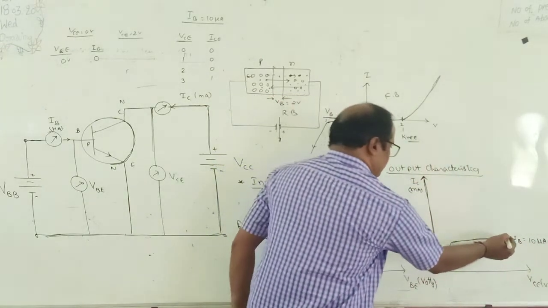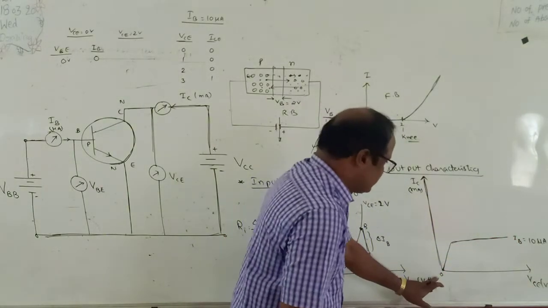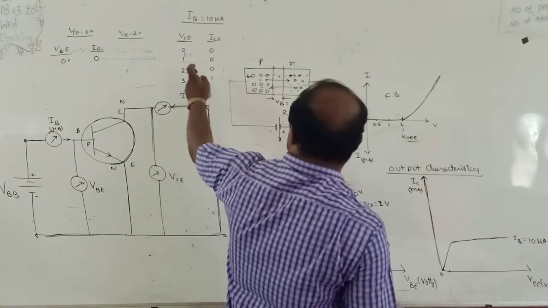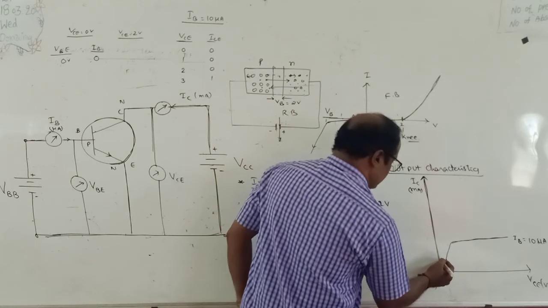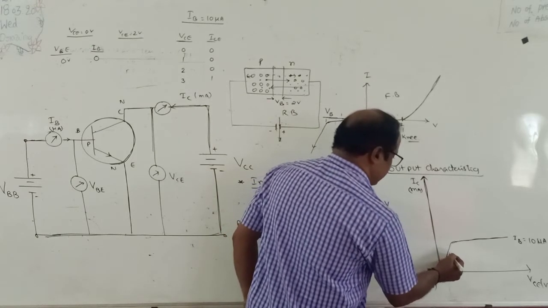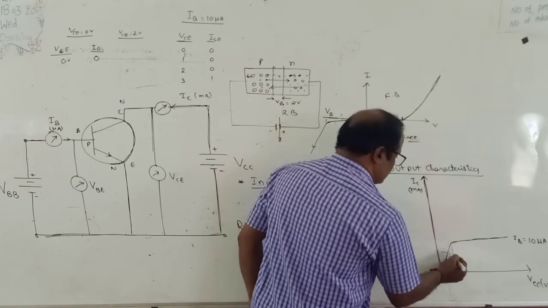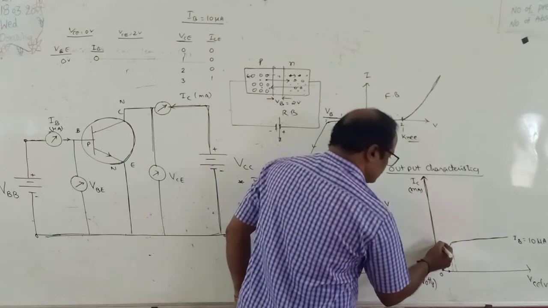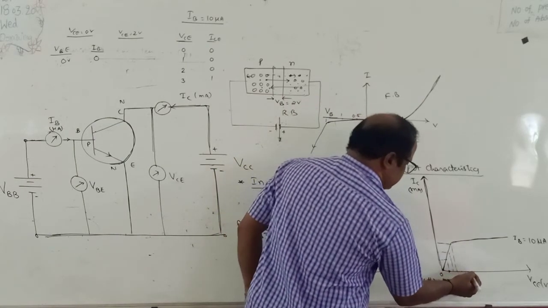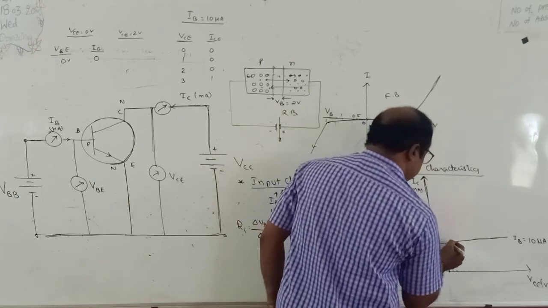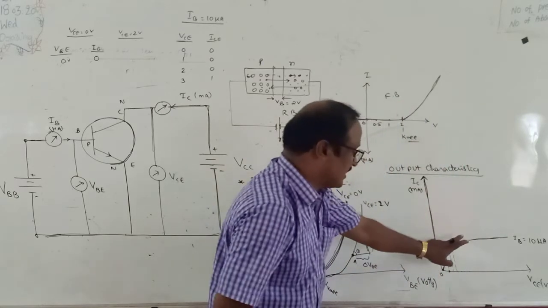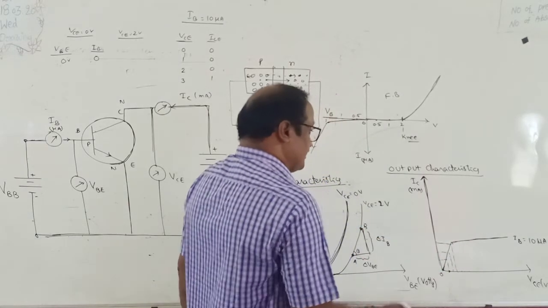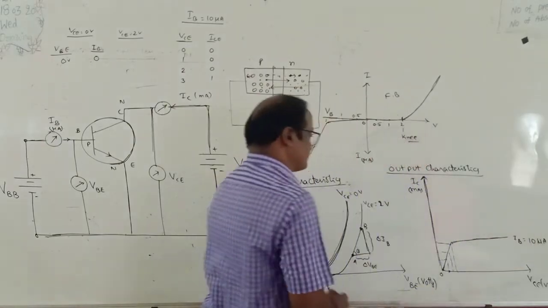Okay? So look here, for VCE 0, IC is also 0. On increasing VCE to 1 volt, IC is also 1. Again at 2 volts, it is 2. After this, at 3 volts it is 1. Again, on increasing the applied potential difference, it reaches a maximum value of current and this remains constant. This is called the saturation current. So this is the nature of the current. This is the graph at IB equal to 10 microamps.